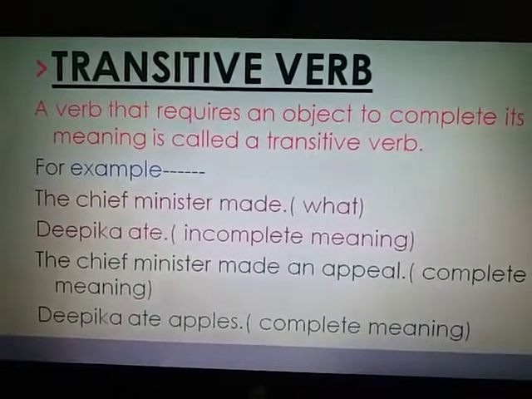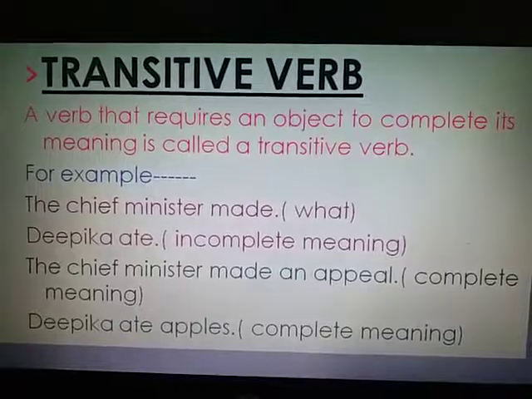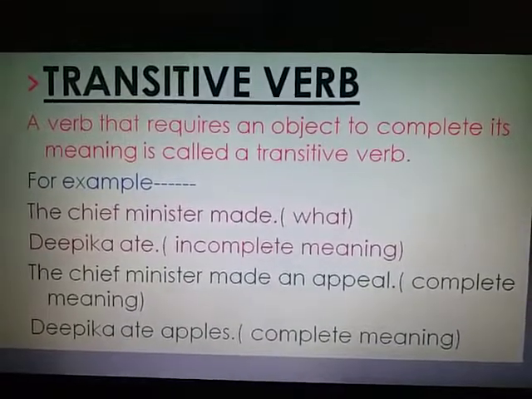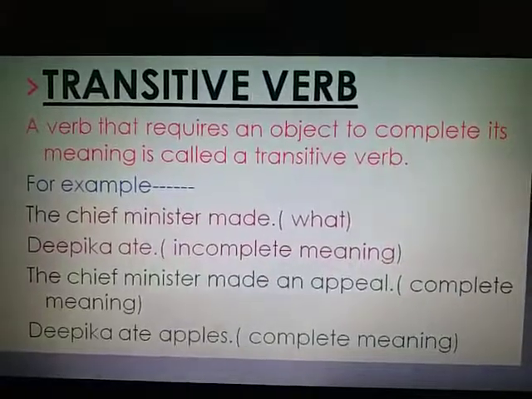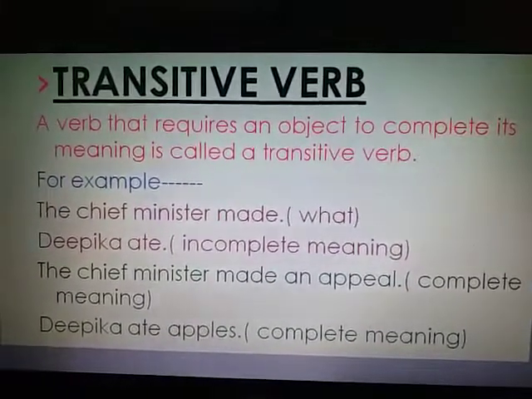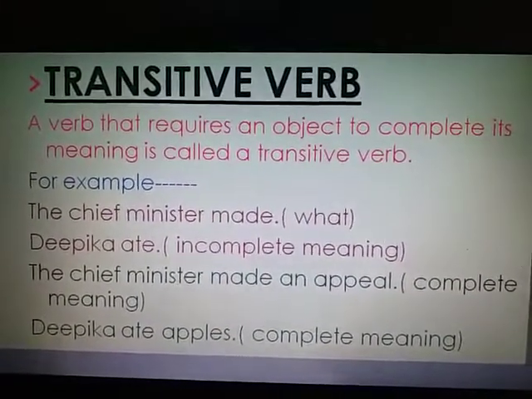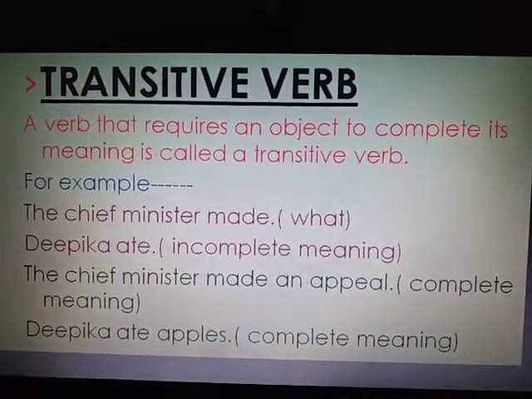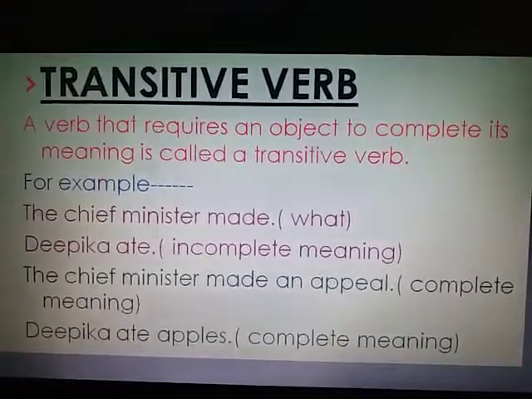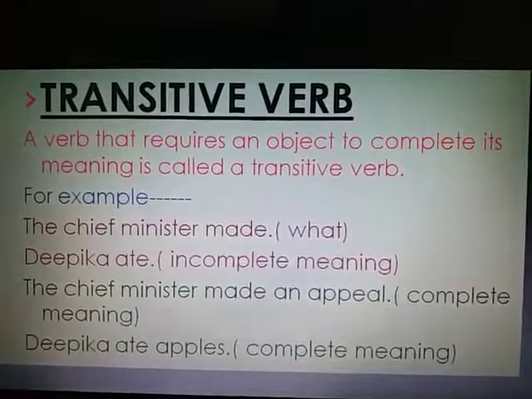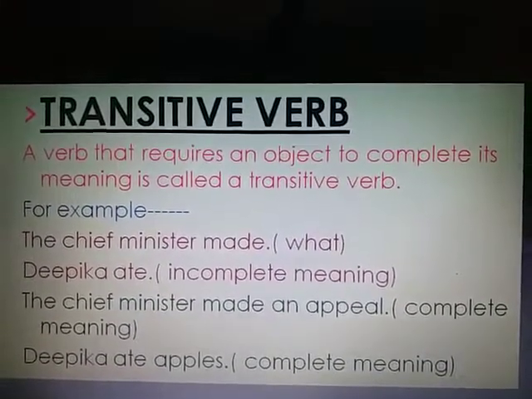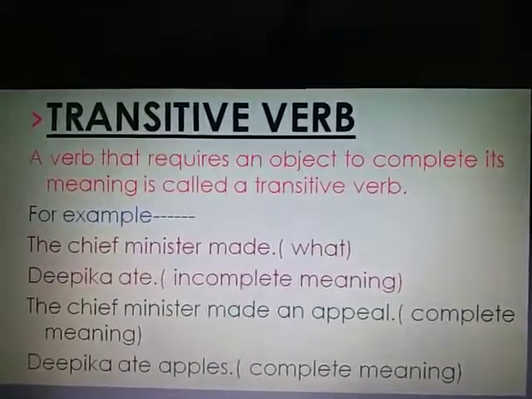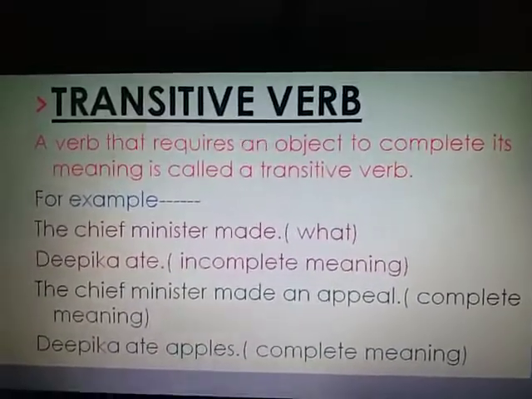If we write, the chief minister made, what made? No answer. Deepika ate. What do we see? Do the words made and ate convey a complete meaning by themselves? No. But if we add an object to these verbs, the meaning becomes complete. The chief minister made an appeal. Deepika ate apples.